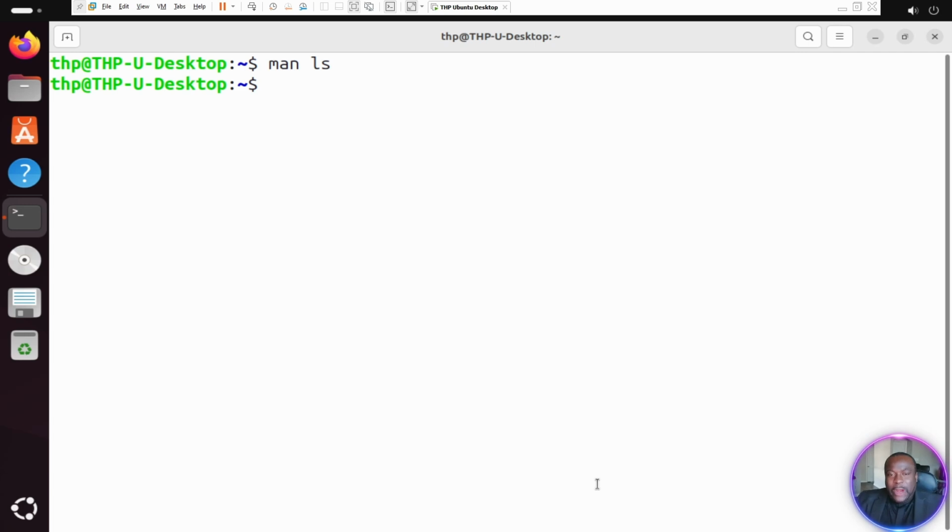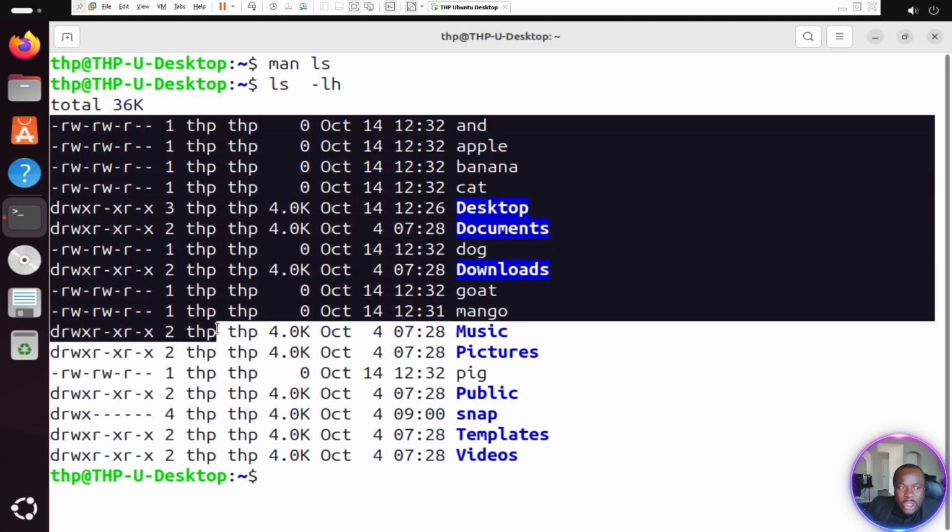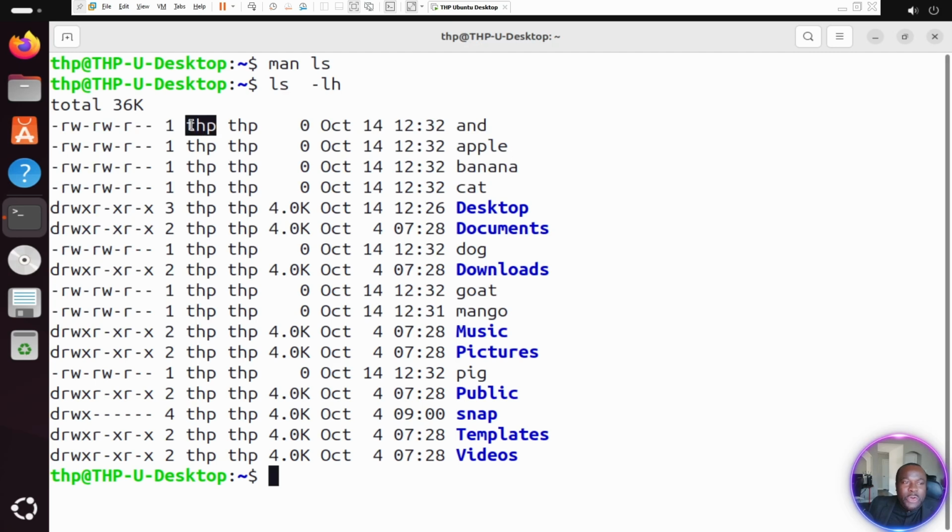The next thing I'm going to do is I want to see more stuff, or more properties, about the files that I created. So I can write ls, give a space with my spacebar, hyphen, LH. When I do that, I hit enter. Guess what happens? It shows me everything it showed me before, but with much more data. I'd like you to ignore all of this. And if you look here, we have the date that the file was created, the time it was created, and the name of the file, right? In fact, I created a file called end. So that's really funny. Okay. We are going to explain to you what all of this means. I'm just going to show you a little bit of something of that today.